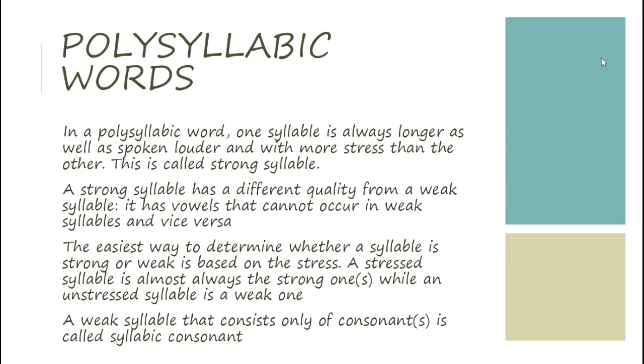The easiest way to determine whether a syllable is strong or weak is based on the stress. A stressed syllable is almost always the strong one, while an unstressed syllable is a weak one. A weak syllable that consists only of a consonant is called a syllabic consonant. Remember, a syllabic consonant is a weak syllable that consists only of consonants. Not all weak syllables consist of consonants. They could consist of vowels as well, but a weak syllable that consists of vowels isn't a syllabic consonant.